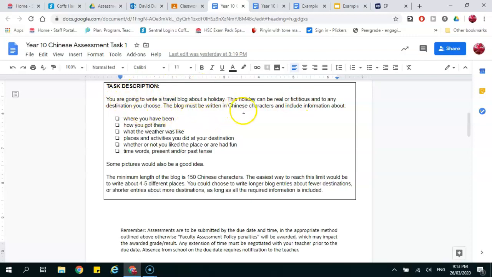It must be written in Chinese characters, and it must include information about where you've been, how you got there, what the weather was like, places and activities you did at your destination, whether you liked the place or had fun. My computer's a bit slow, so it doesn't want to delete stuff for me. And time words, present and or past tense. Some pictures would be a good idea.